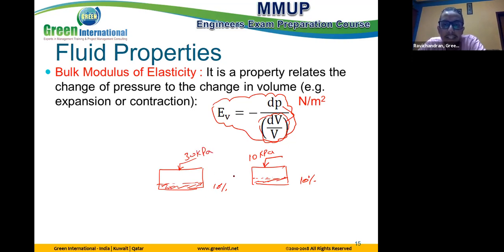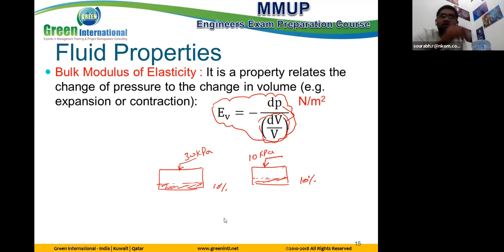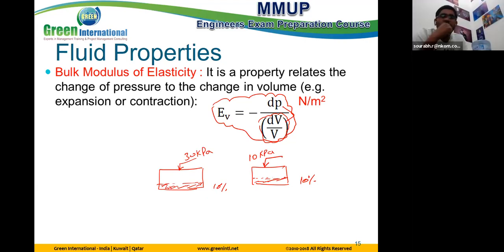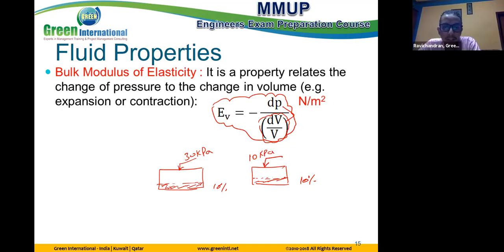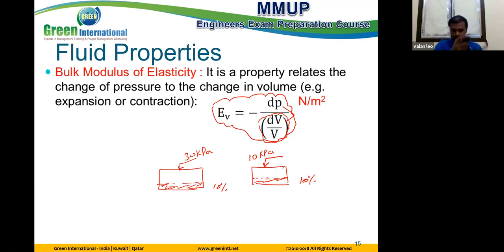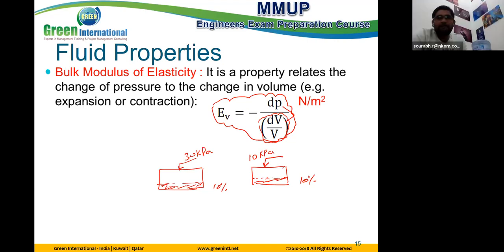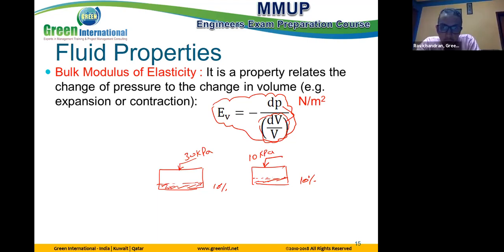So which one is easier to make this press? This one, sir, 10 kilopascal. Just a small value of pressure. Of course. If we divide 10 by 10% and 30 by 10%, we also obtain the lower value, which is 10 kilopascal, which represents the bulk modulus of elasticity. So low pressure represents low bulk modulus of elasticity. And the opposite, low bulk modulus of elasticity represents an easier material.